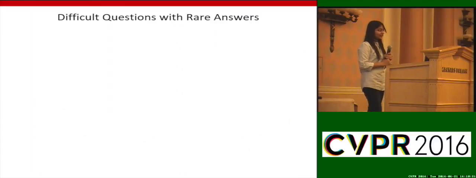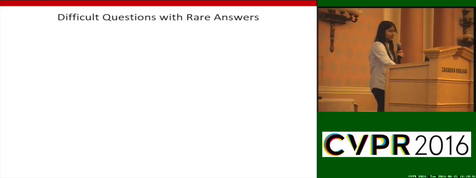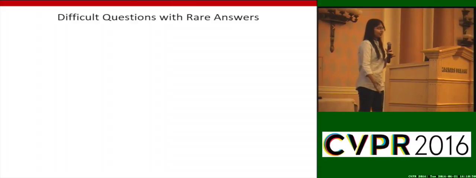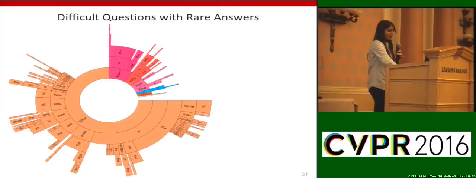But we should note that the set of difficult questions also includes those questions whose ground truth answers are not in the top K answers, and most of the teams use classification into top K answers as the answer prediction mechanism. So if those answers are not in the top K answers, you wouldn't expect the model to answer those questions. We found that 50% of the difficult questions are questions for which the answers are not in the top K answers. And here we show a